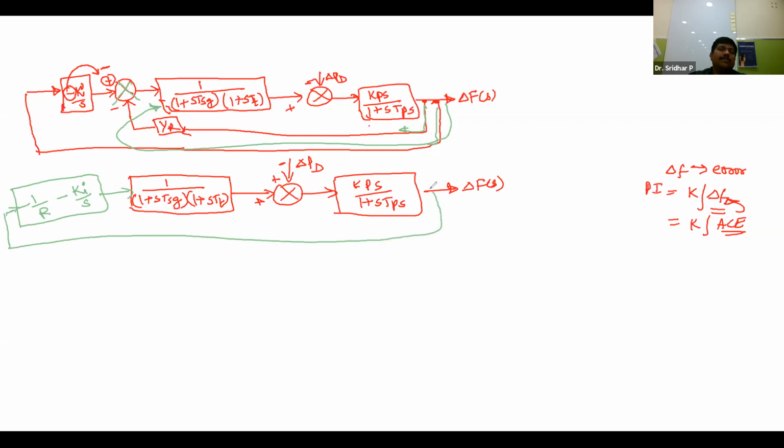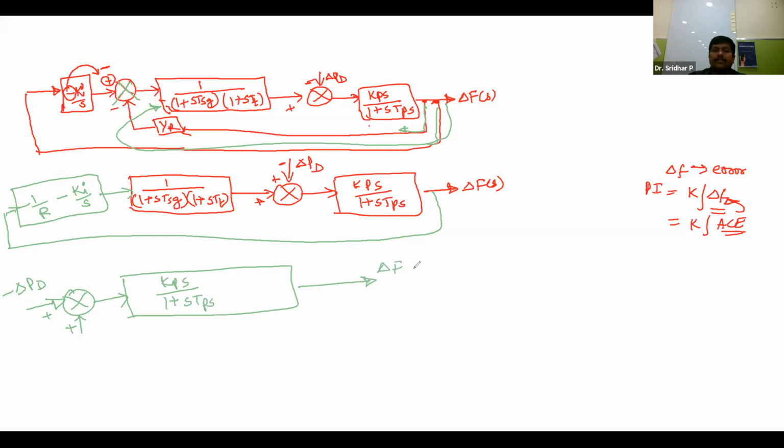This resultant one is coming from delta f of s. So finally, what we can represent here is minus delta Pd given to the positive plate, and this is also given to the positive plate. Then this is Kps by 1 plus sTps, and this is the delta f of s. Next, in the feedback, this is the input and this is the output. Output to input, how many blocks are there? Two blocks. Here also you can take minus as common: 1 by R plus Ki by s. So this minus is there.